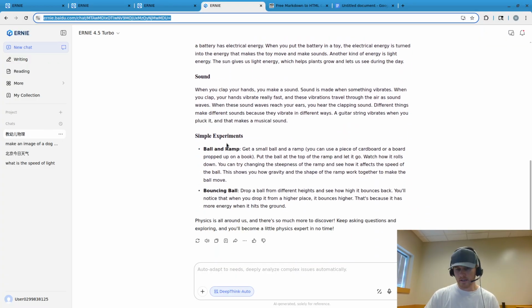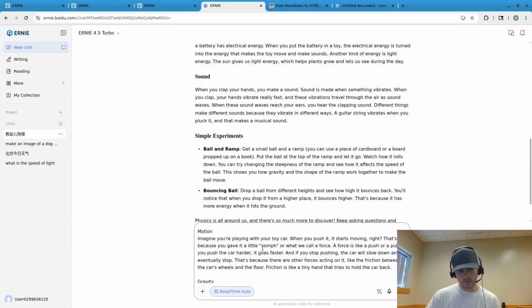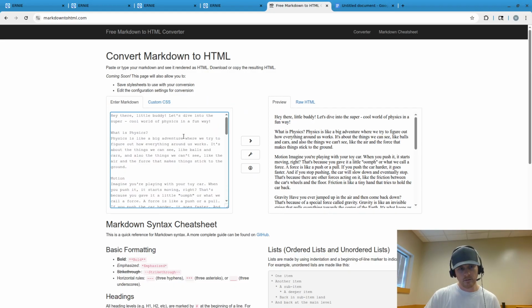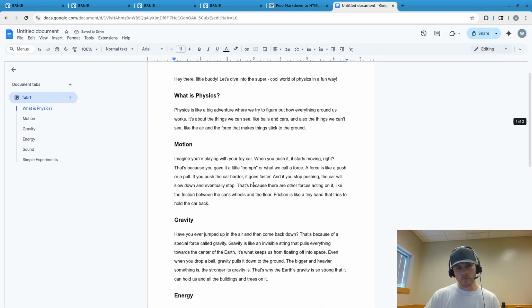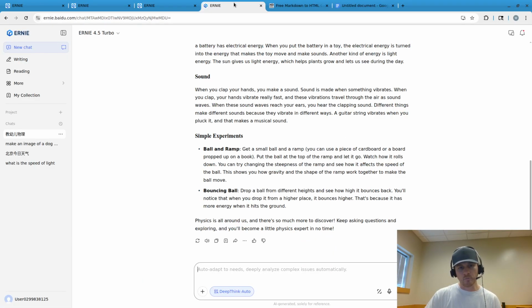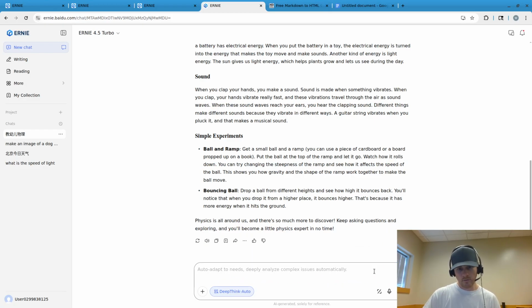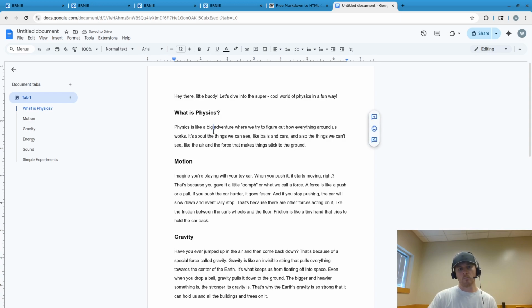Yeah, I guess it's okay, but it could be a little bit faster, that would be nice. So the output, I guess it's just text. It doesn't look like it's Markdown. Okay, so it's just text. So I'm not sure what the output is then. But anyway, you can just copy it like this. You can go to a Google Doc or probably a Word document or LibreOffice document.